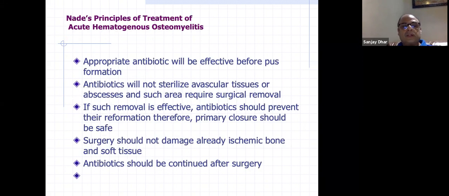Now, the principles of treatment of acute hematogenous osteomyelitis. An appropriate antibiotic will be effective before pus formation. So if the moment the patient comes to you, you have a high degree of suspicion, he came with swelling since yesterday and mild fever, and you start antibiotics, he can respond. You can treat them with only IV antibiotics, so you may not need a surgical procedure in such cases.